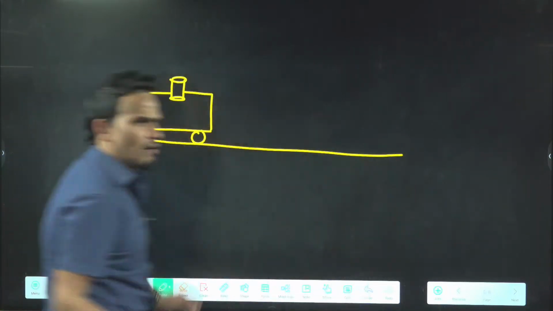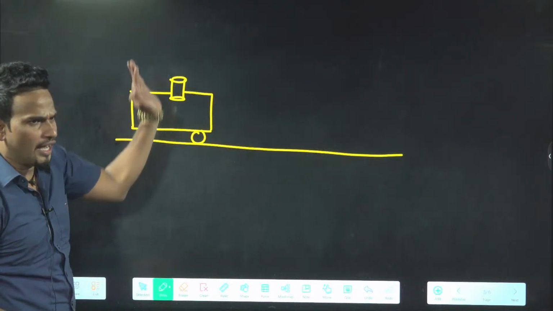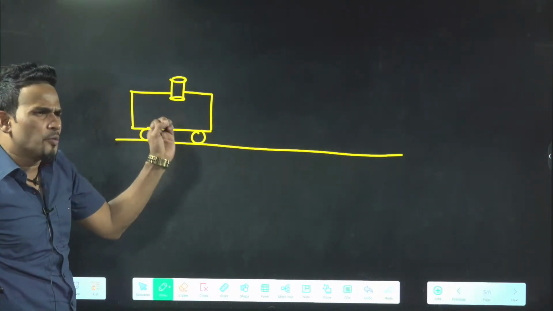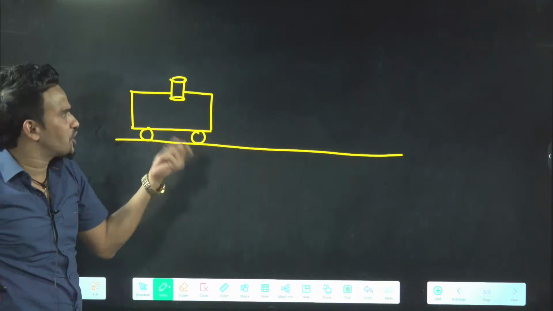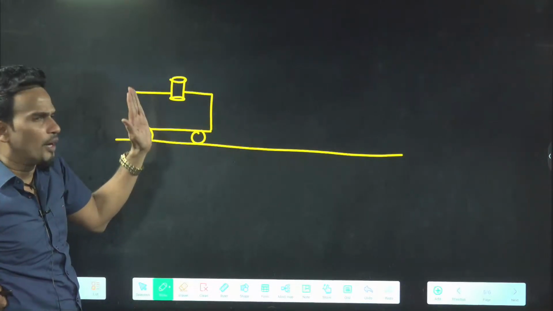Right now the car is at rest. This car has a gun fitted upward. Tomorrow they can say there is a ship in the ocean and that ship has one gun fitted upward, pointing vertically upward.